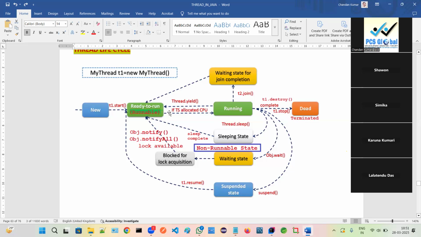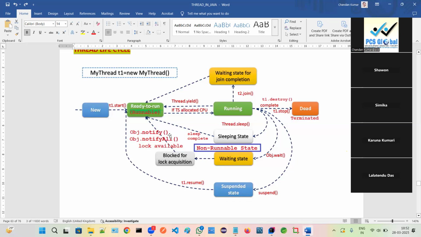If you call the yield method, it will go to the runnable state. If you call join, it will go to the waiting state. If an IO operation is required, then it will go into the blocked state. IO operation means what? Printer call. It will go into the blocked state. If you call the sleep method, it will go to the sleeping state. It can go to the blocked state also when you use the wait method. In that case, it will go to the waiting or blocked state. If it is in the blocked state, we will have to use notifyAll.